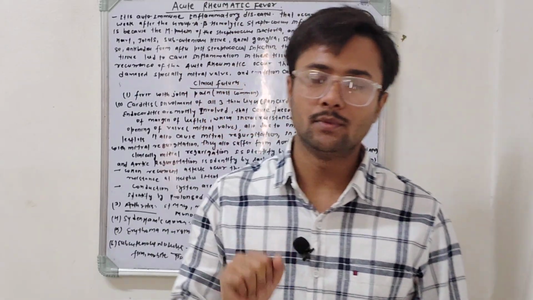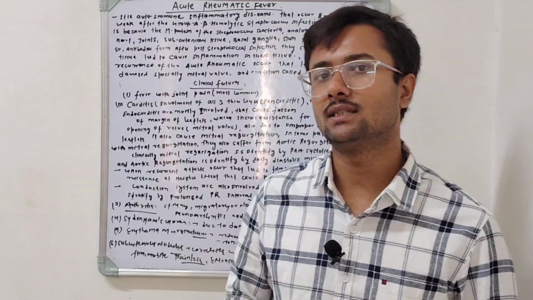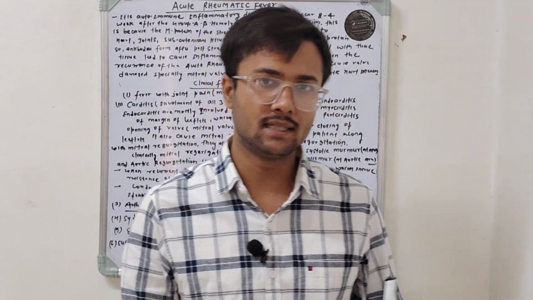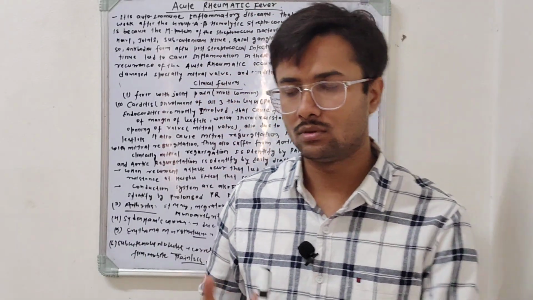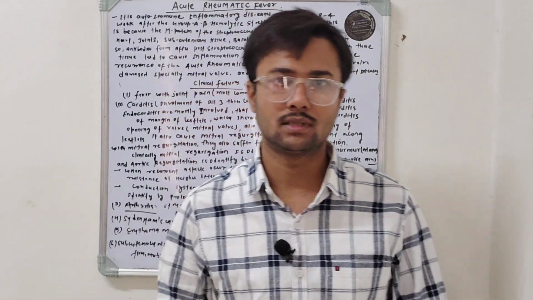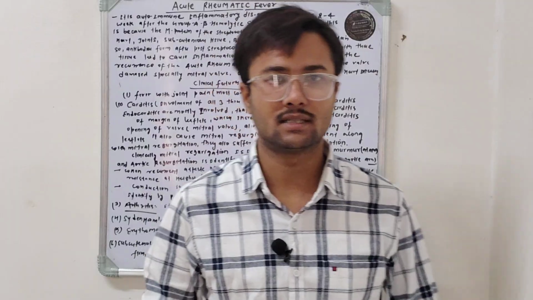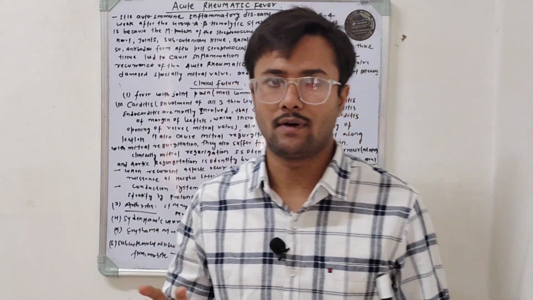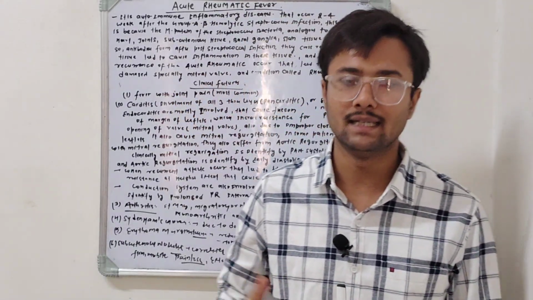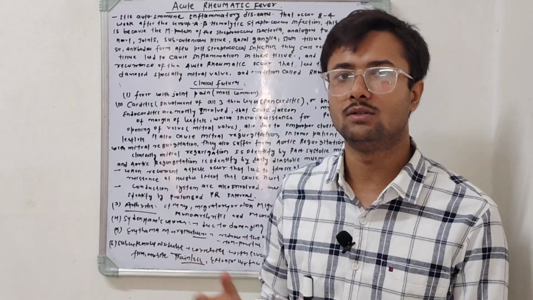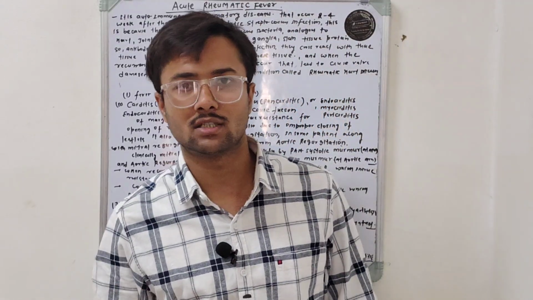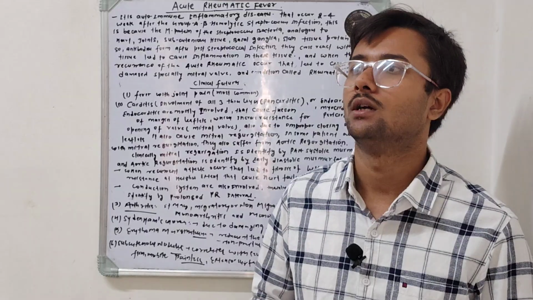This autoimmune reaction starts damaging the body's own tissue, especially targeting the heart tissue, joint tissue, subcutaneous tissue, basal ganglia and the skin tissue. These 5 or 6 are the commonly affected tissues due to the cross reaction of autoimmune cells.